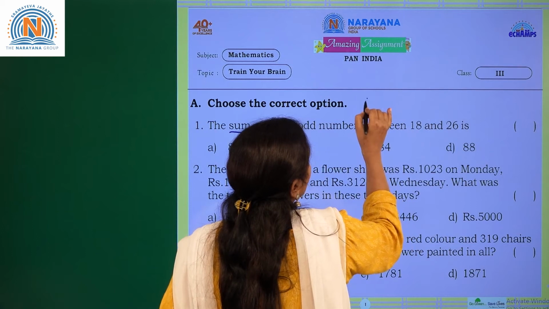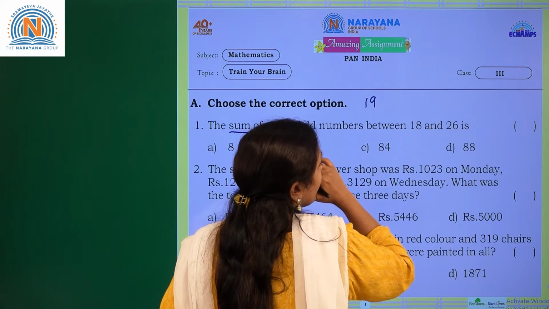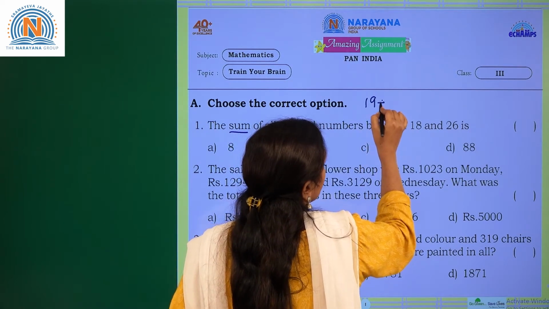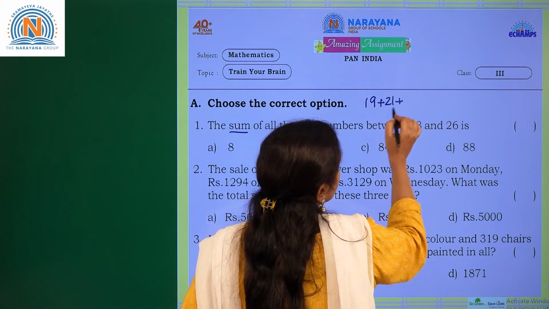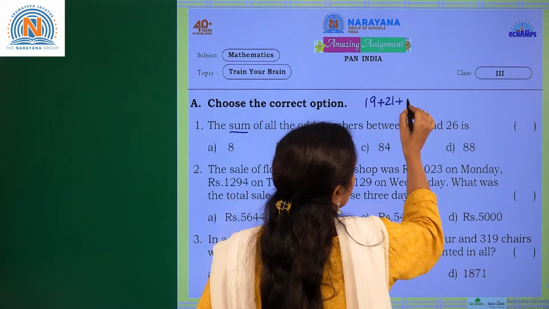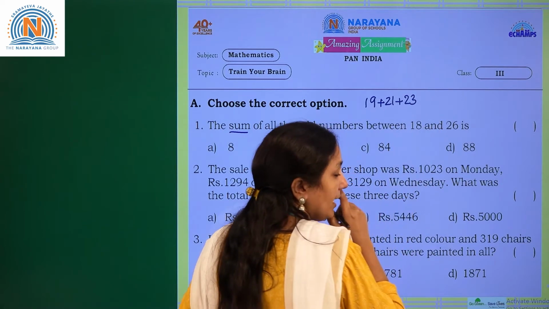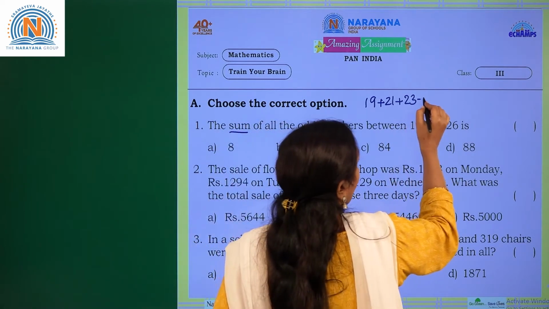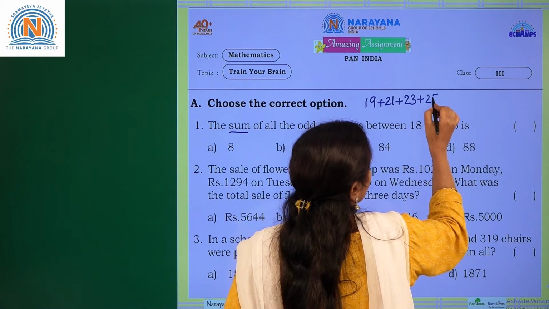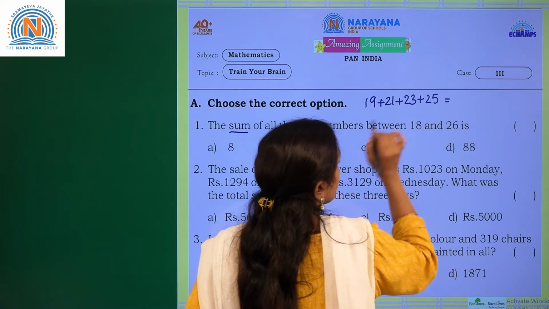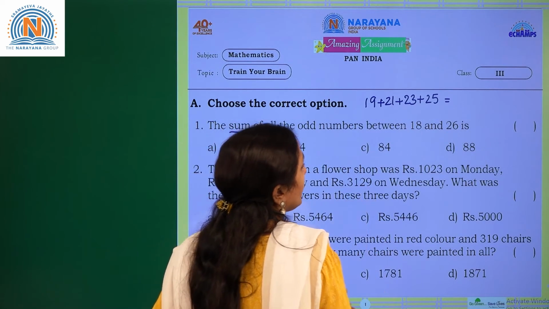18, after that 19. So 20 is an even number. Next 21. Next 22 is an even number. 23 is an odd number. Next 24 is an even number. Next 25 is an odd number. So we have to find this total. Now add all these numbers.